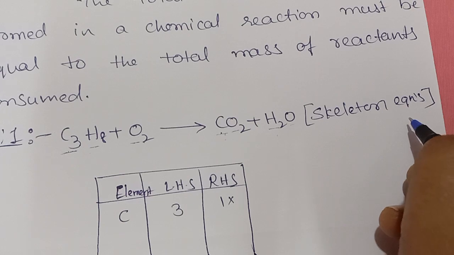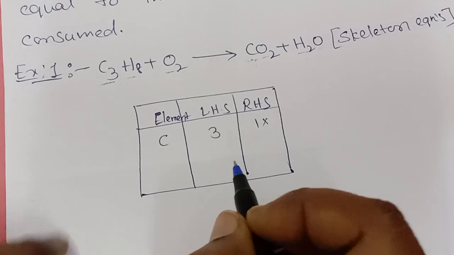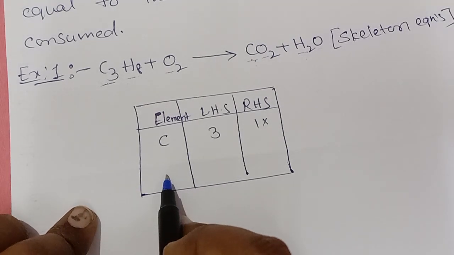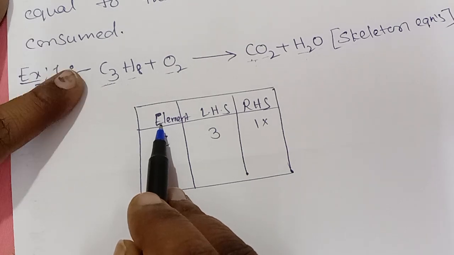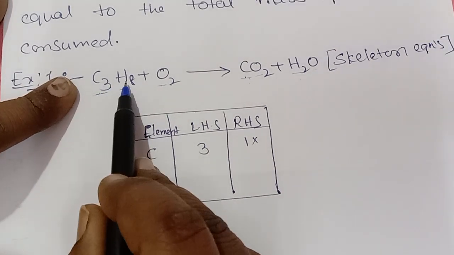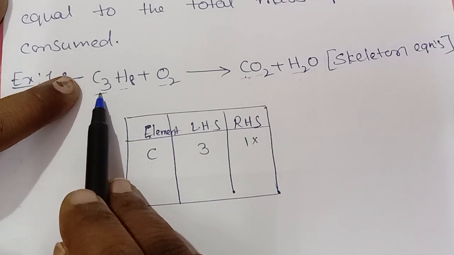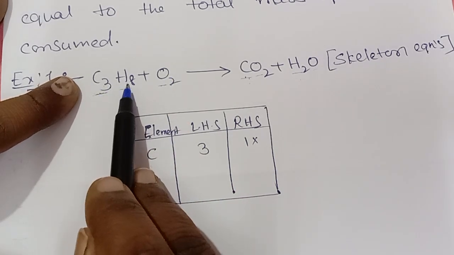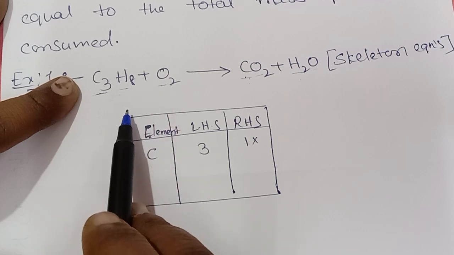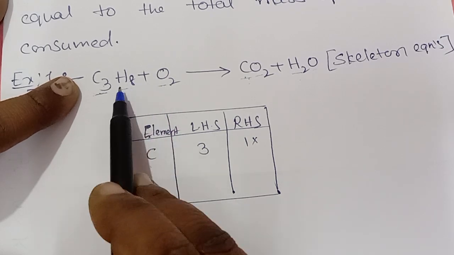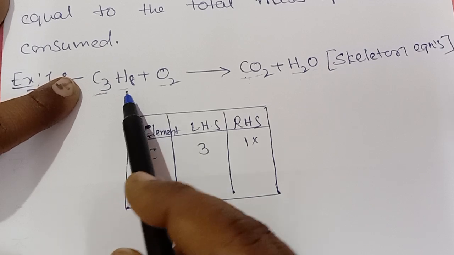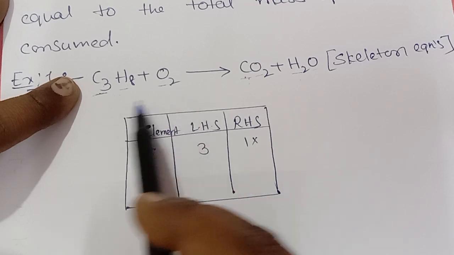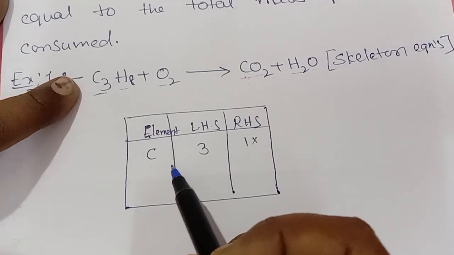So here, to balance the equation, first you have to do one thing. Draw a box like this. Every time you have to draw the box. The first column is elements. Generally we have only three elements here, C, H, O. Take only one at a time. After balancing carbon, then go for hydrogen, then oxygen. If you are confused about which one to take first, observe the chemical equation. Let's see first how to balance it.